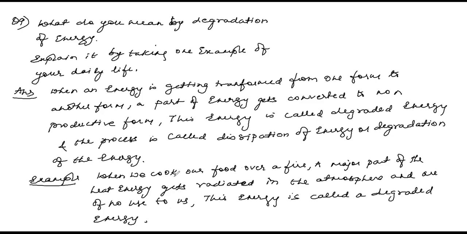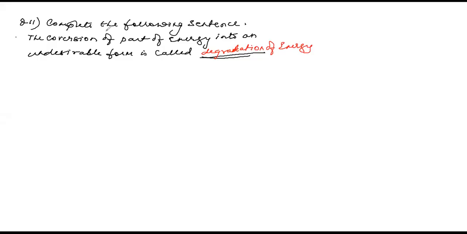Anyhow, now we go to the next one. Complete the following sentence. The conversion of a part of energy into an undesirable form is called dash. So it is called degradation of energy. You can also call it dissipation of energy, okay? Degradation of energy or dissipation of energy. Got it, children? With this, the chapter gets over, children.